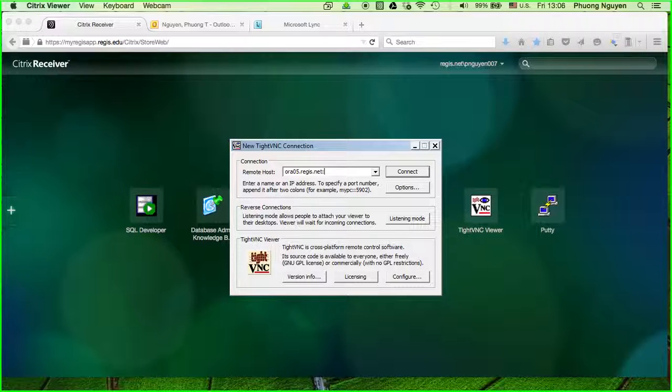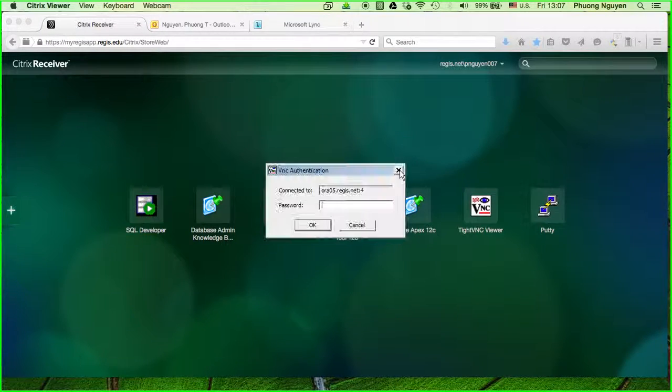So I'm gonna type number 4. Number 4 is indicated for MSCD 642. Number 5 is MSCD 644, and number 3 is MSCD 640. Okay. All right. So that's the number 4, which means 642. I'm gonna do connect. And right here, I'm gonna put the password, which is MSCD 642.